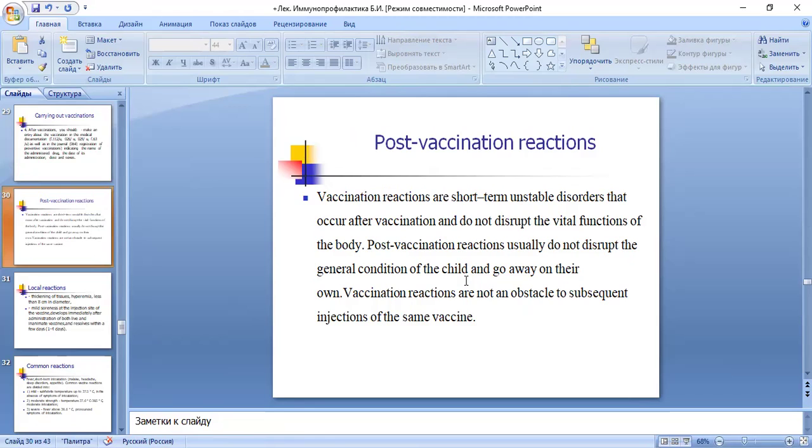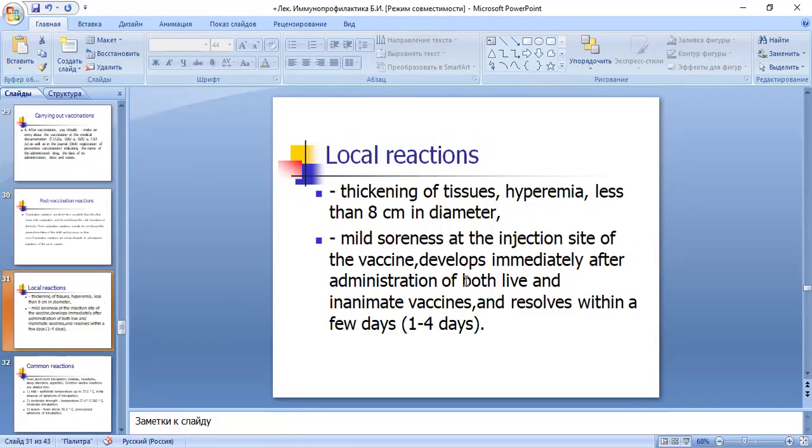Also, after vaccination, some patients may have a post-vaccination reaction. Post-vaccination reactions are short-term, unstable disorders that occur after vaccination and do not disrupt the body's functions. The post-vaccination reaction usually does not disrupt the general condition of the child and goes away on its own. Vaccination reactions are not an obstacle to subsequent administration of the same vaccine.